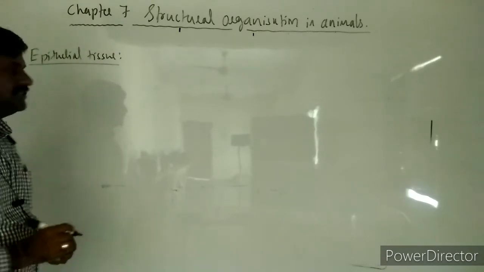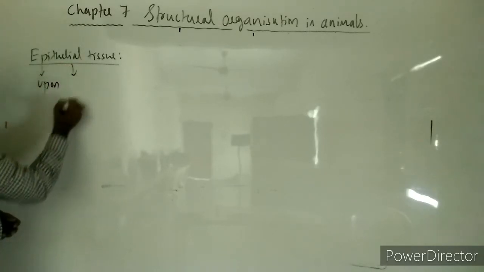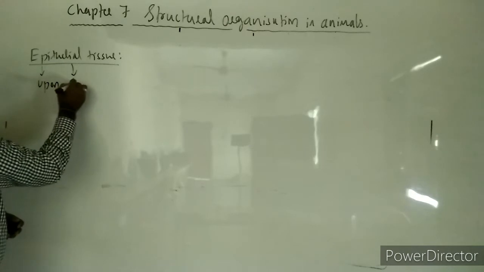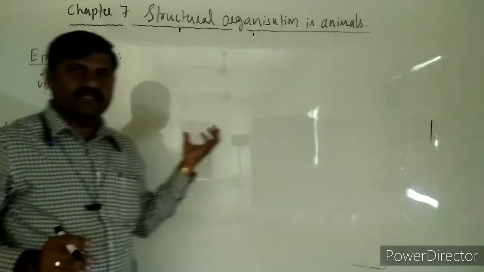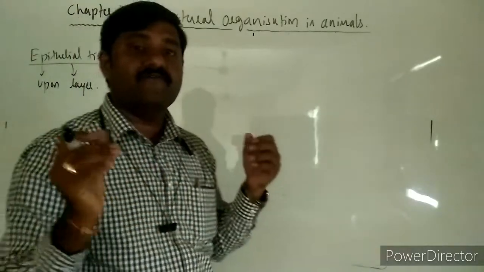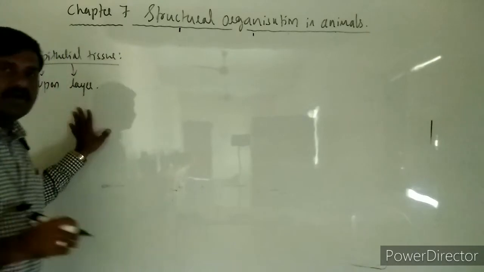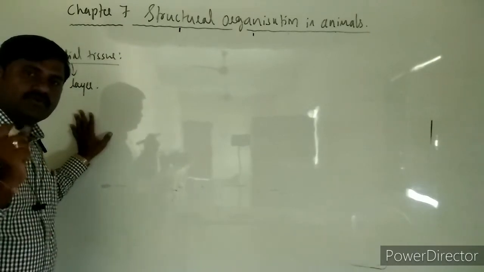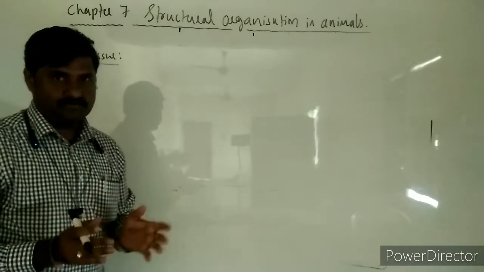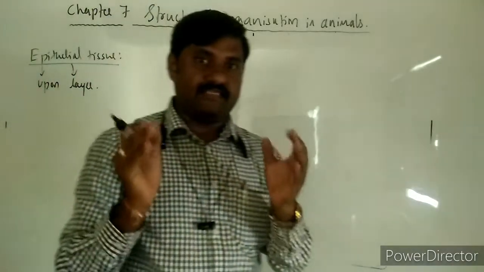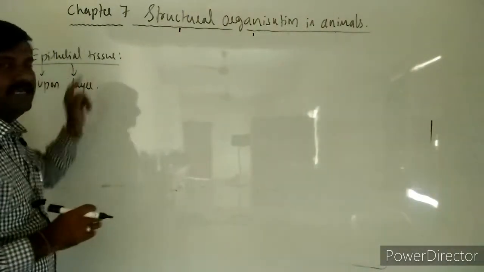As the name suggests, epi means upon, thelial stands for layer. This is commonly said to be an upper layer. Upper layer of what? The question arises. See here, many organs are there in our body. Those organs are externally covered, and the internal lining is made up of one specialized tissue called epithelial tissue.